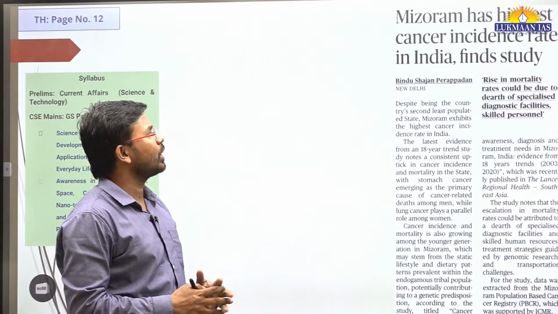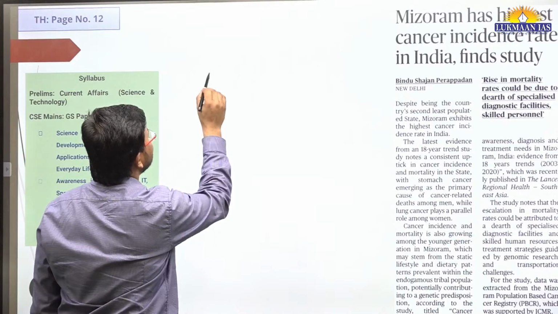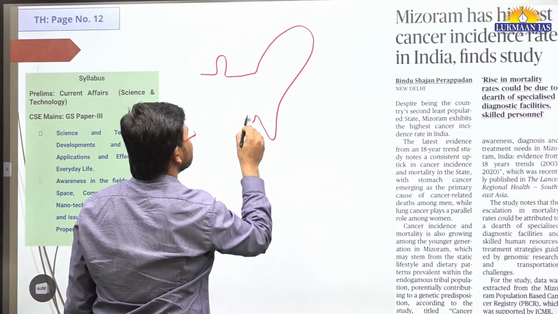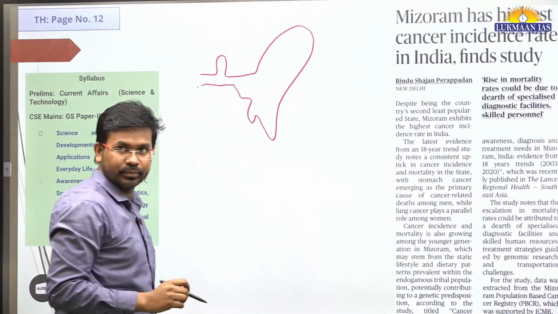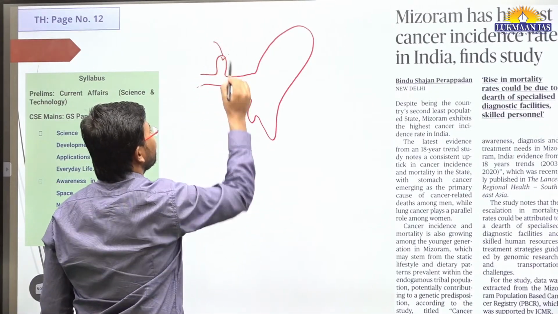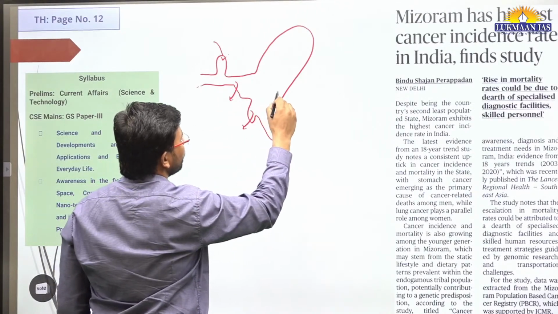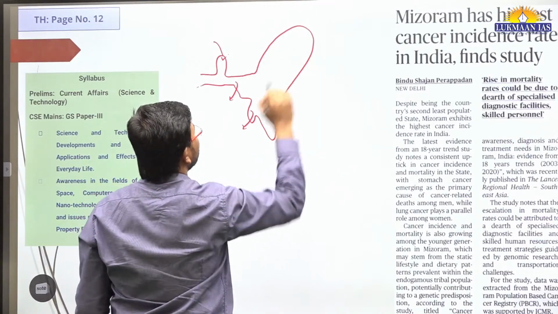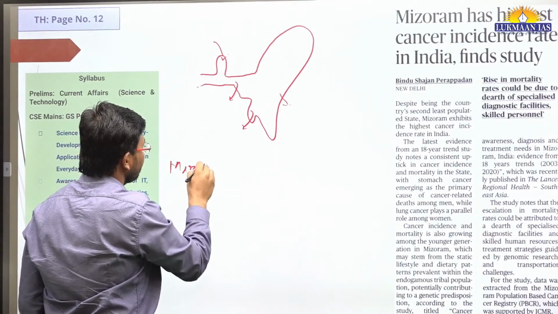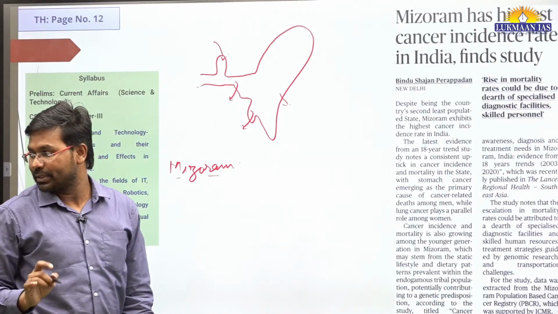It says Mizoram has the highest cancer incidence rate in India. So we are talking about one of the states in the northeastern part of India. Over here we have Sikkim, then Meghalaya, then we have Mizoram, Manipur, Nagaland, Tripura, like that. So one of the states in northeastern India, which is Mizoram.